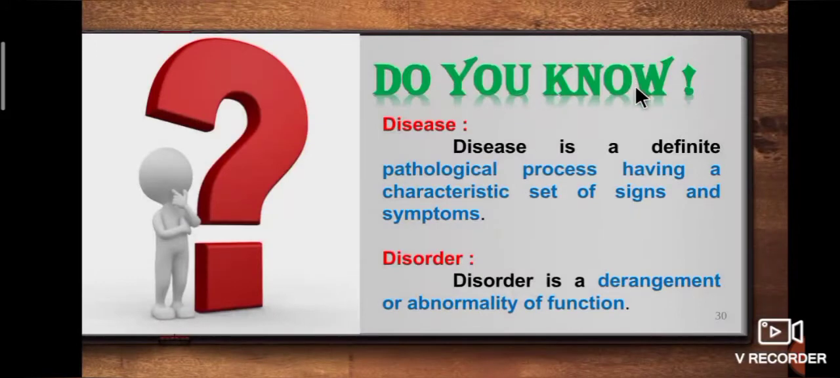Do you know, students? Disease is a definite pathological process having a characteristic set of signs and symptoms. Disorder is a derangement or abnormality of function.